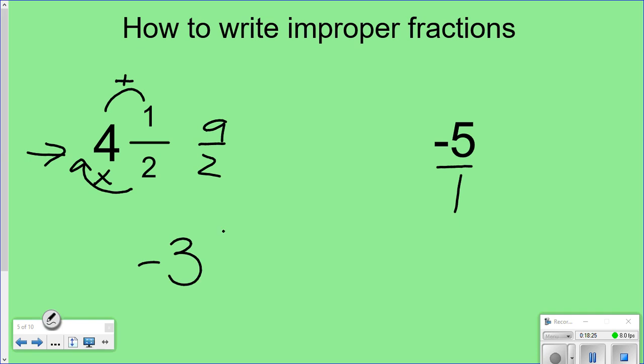Change this to an improper fraction. Just quick. What does it look like as an improper fraction? Haley? Negative 13 over 4. 4 times 3 is 12, plus 1, 13. Good. Good job. Any questions on that? Kira?